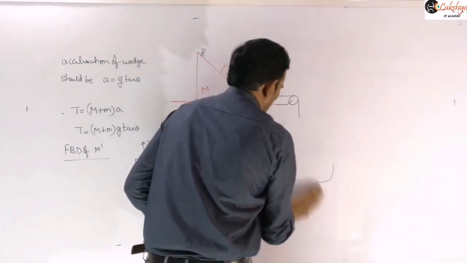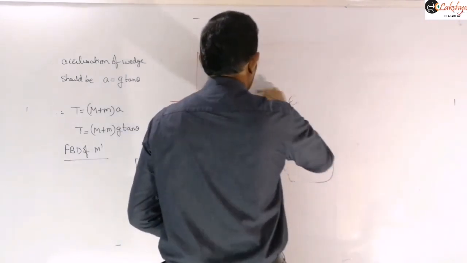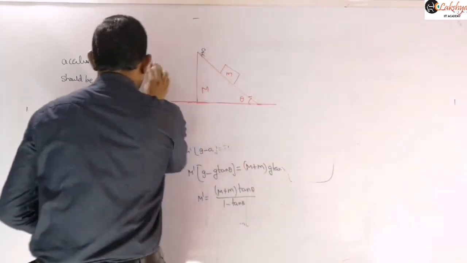So now I am taking the reverse problem here. So now let us see that.